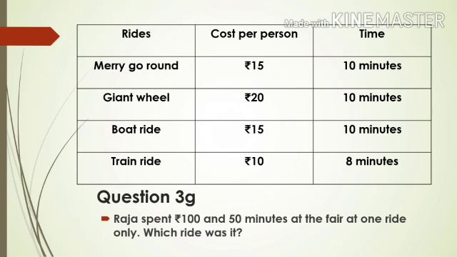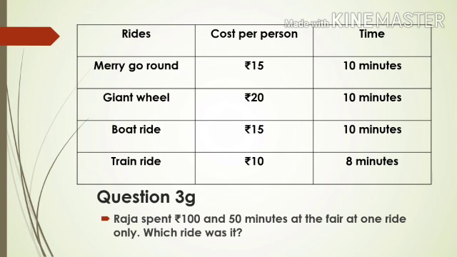Look at the last question. Raja spent 150 minutes at the fair at one ride only. What ride was it? So you have to find out which ride Raja spent it on. The clue given is he has gone only for one ride. So which ride will it be? He has spent 50 minutes, and at the same time he spent 100 rupees. So it's like a trial and error method, children. You have to check one by one.